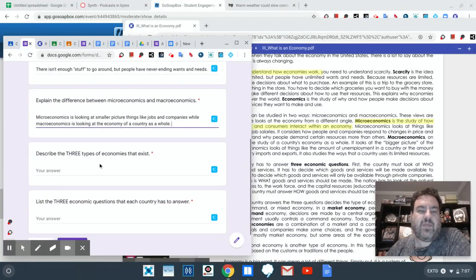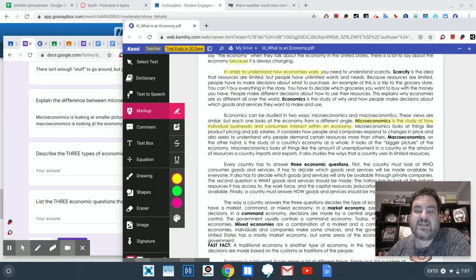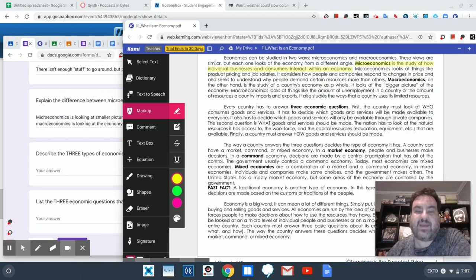This is one that really got people: describe the three types of economies that exist. And the reason that it got people is that it skipped. It didn't go in order. So you had these three economic questions, which was the last question, and you had these three types of economies. The way a country answers the three questions decides the type of economy it has. A country can have a market, command, or mixed economy.